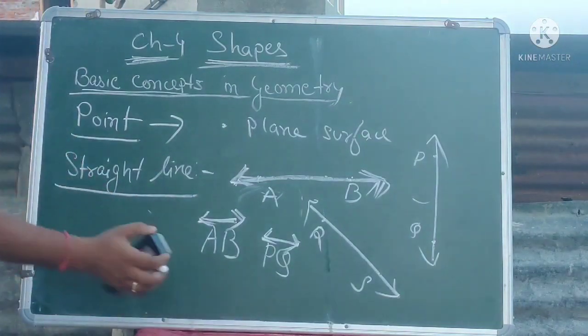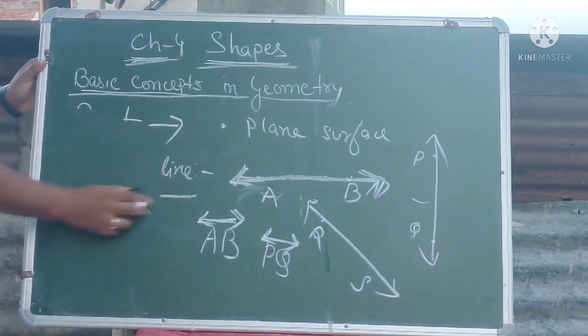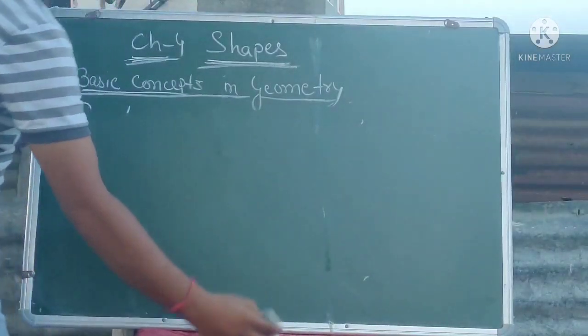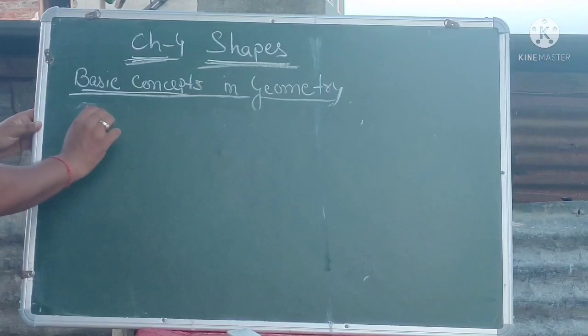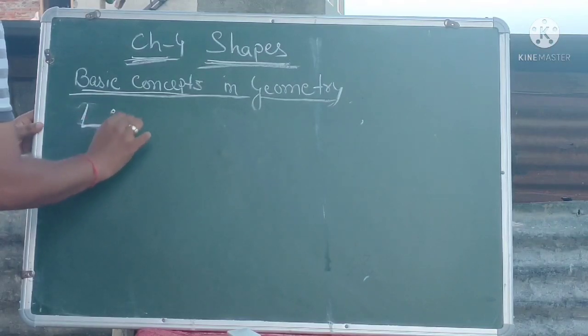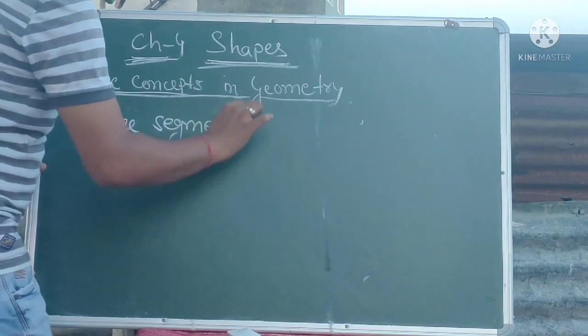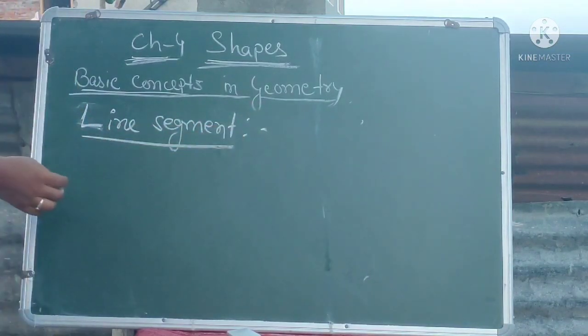After a straight line comes the line segment. So what is a line segment? Line segment means it is a part of a line.